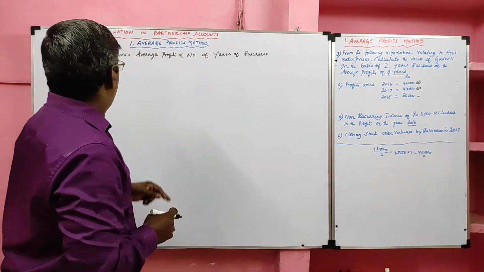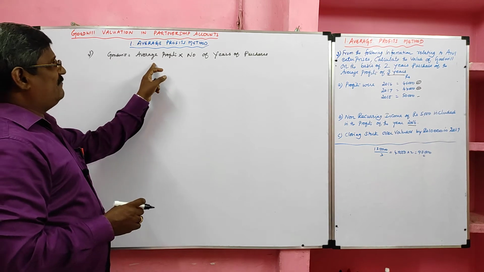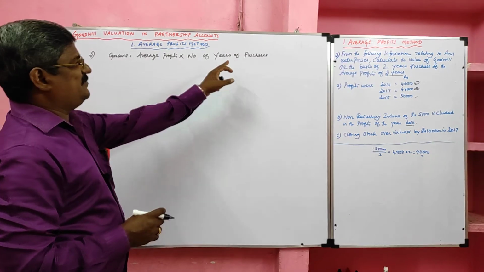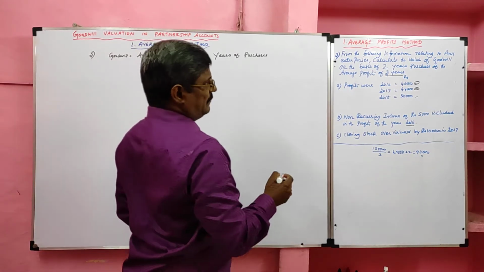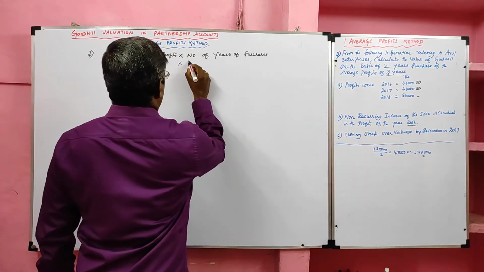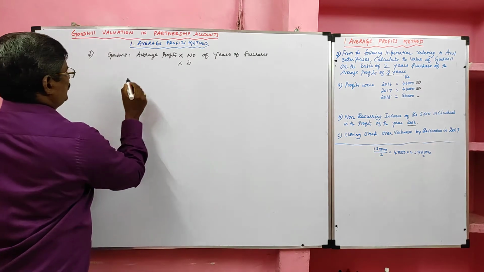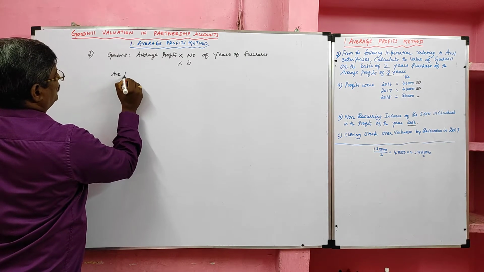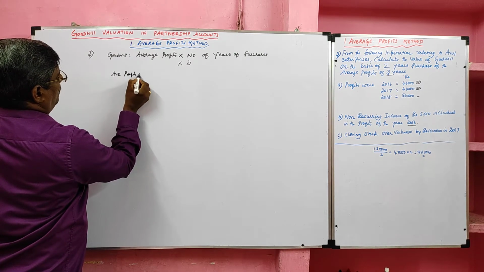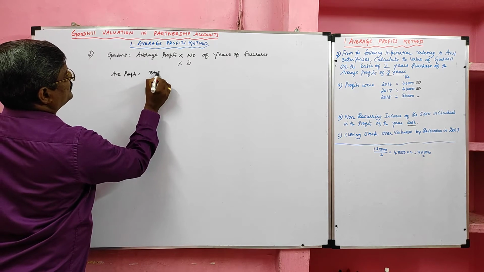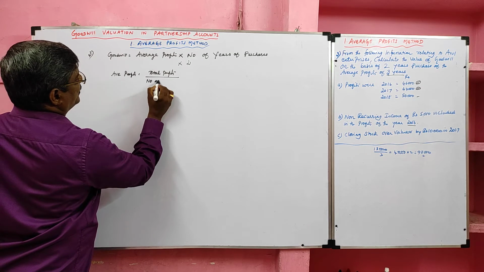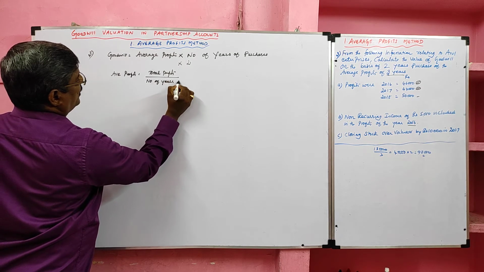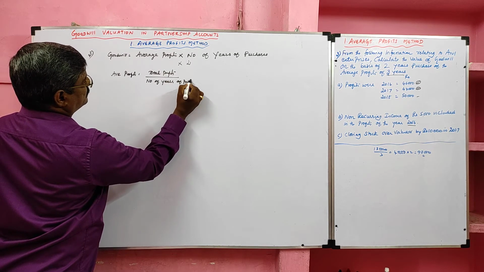Now the formula we know: goodwill equals average profit into number of years of purchase. The number of years of purchase given in the question is 2 years. Now we are going to calculate average profit. Formula: total profits divided by number of years of profits.